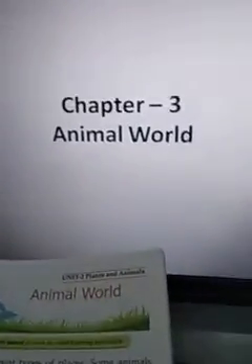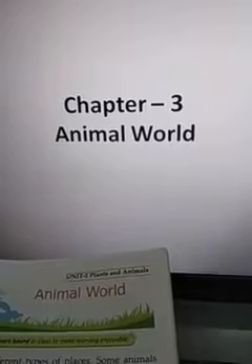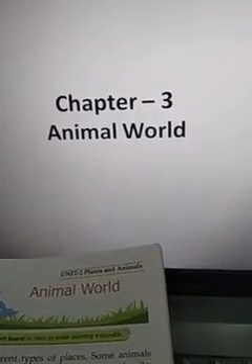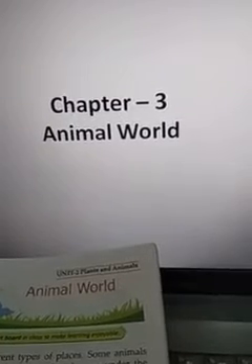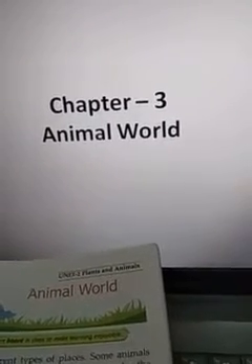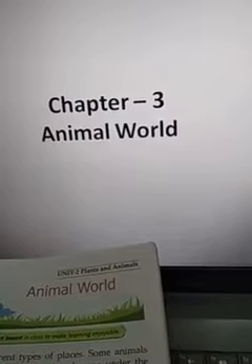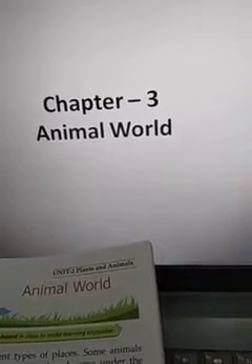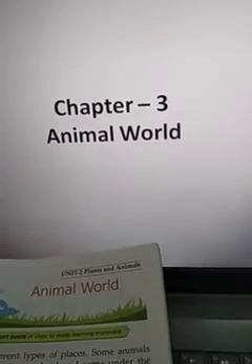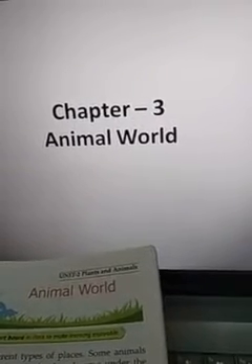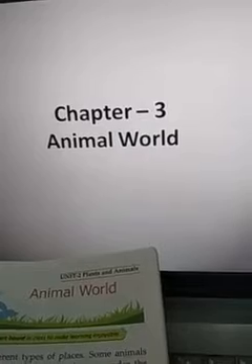So in the last lectures from this chapter, you have learned about different types of animals which live in different places, and you have also learned about different sizes of animals. The animals are of different sizes, and we have learned so many types of animals on the basis of their sizes.